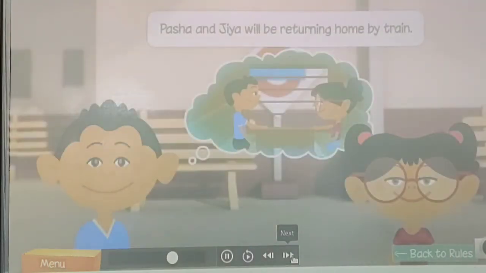Pasha and Gia will be returning home by train. The helping verb "will be" and the ing form "returning" together form the continuous tense. The helping verb "will be" tells us that the action will be happening sometime later. It is not happening now. It will happen in the future. So, "will be returning" is the future continuous tense.